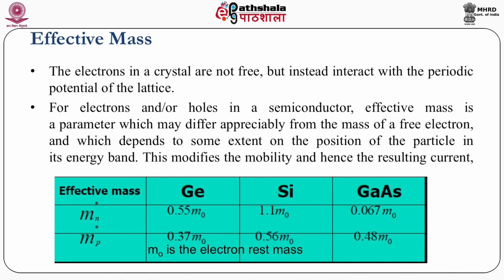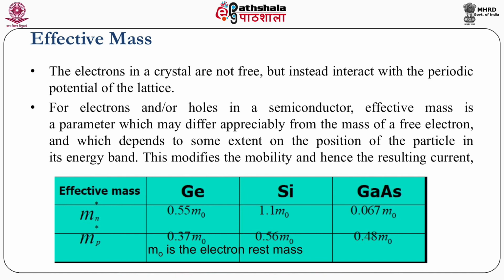What is effective mass? Every particle of any atom has some particular mass. For example, an electron has a rest mass. Rest mass means when it is independent from the interaction with the periodic potential of the lattice. So the rest mass of an electron is 9.1 into 10 to the power minus 31 kg.